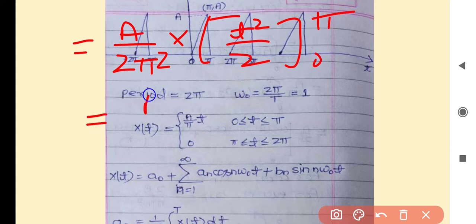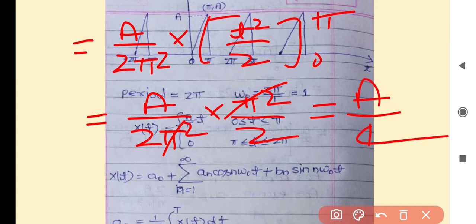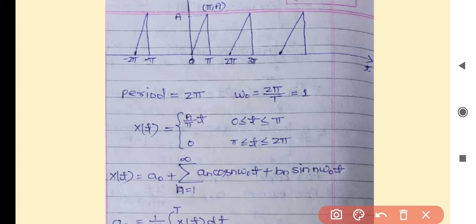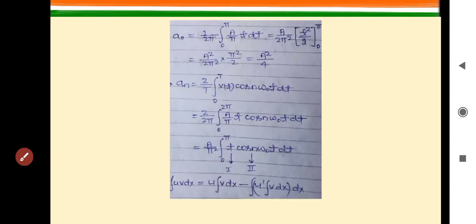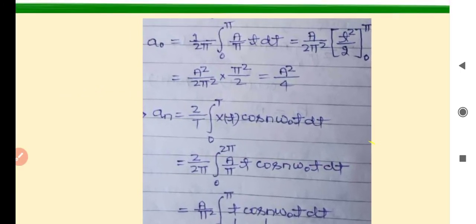When we put upper limit minus lower limit, it becomes A by 2 pi square into pi square by 2, which is equal to A by 4. So the DC value of the signal will become equal to A by 4 as given here.